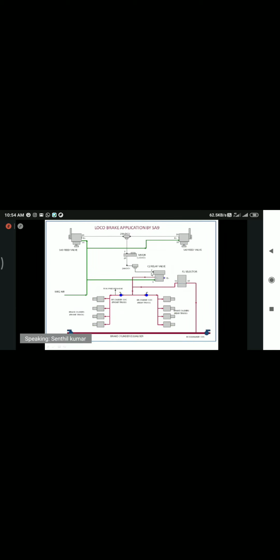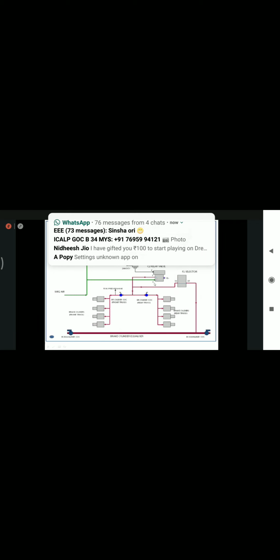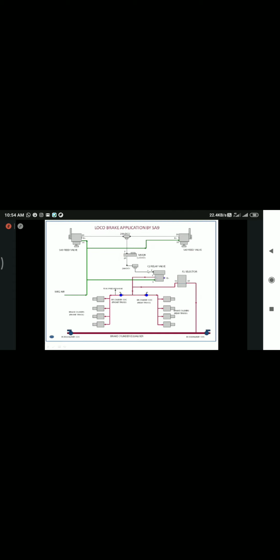See, it is not the pressure. It is the port number. This 2, 20, 3, 1, 30, 20, everything is not a pressure value. These are all port numbers. This 2 is not a pressure value. This is a port number. I will show. First we will study the valves, but the basic concept we should know.